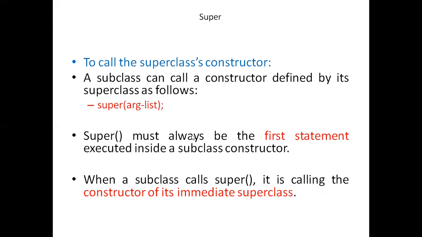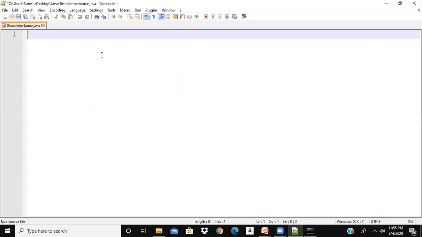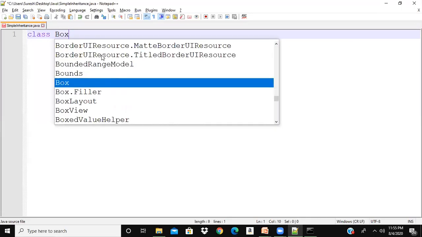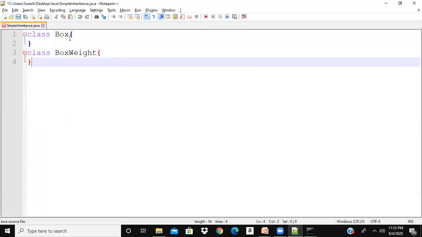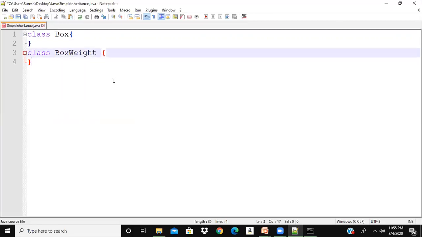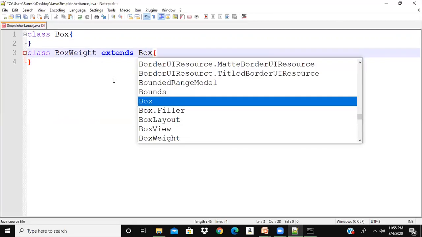Let us do a small program here. I want to write two classes: one is class Box and the second one is class BoxWeight. Class Box and class BoxWeight are almost similar. Box has width, height and depth, whereas BoxWeight has an additional weight attribute. So I can say that BoxWeight extends Box.